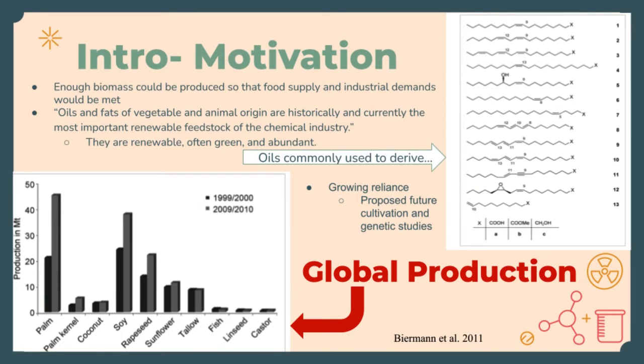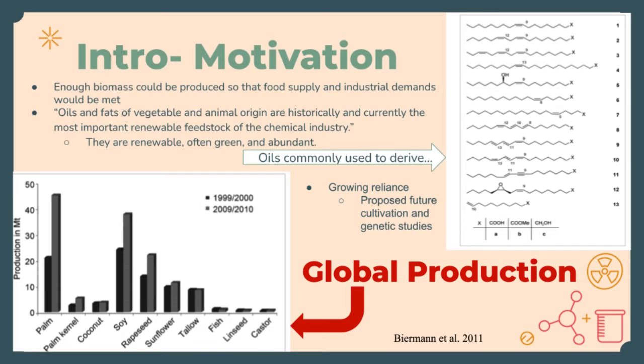In a 2002 UN World Summit on Sustainable Development held in Johannesburg, it was shown that enough biomass could be produced so that food supply and industrial demands would be met. Previously, there was concern that increasing the amount of biomass used for industrial and synthetic purposes would have disastrous effects on global food demands. However, this is simply not the case. The 2002 summit was called for the purpose of promoting the use of biomass in place of non-renewable resources and further greening the production of important fuel sources such as biodiesel.